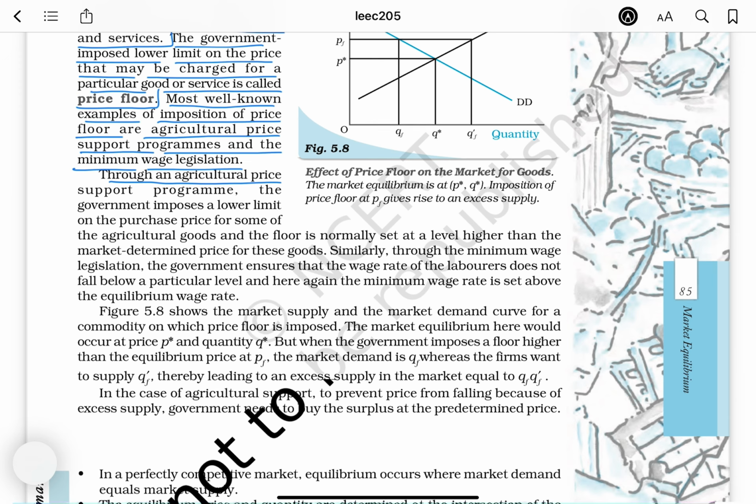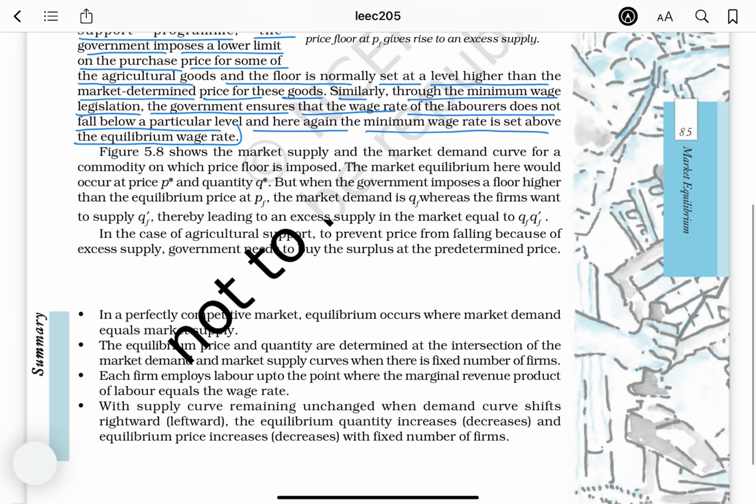Through an agricultural price support program, the government imposes a lower limit on the purchase price for some of the agricultural goods, and the floor is normally set at a level higher than the market determined price for these goods. Similarly, through the minimum wage legislation, the government ensures that the wage rate of the laborers does not fall below a particular level, and here again the minimum wage rate is set above the equilibrium wage rate.